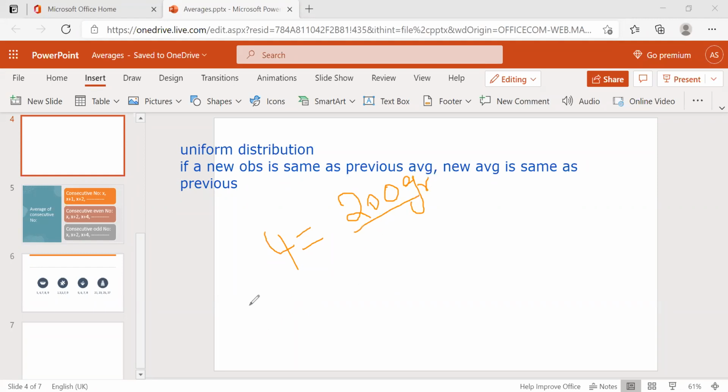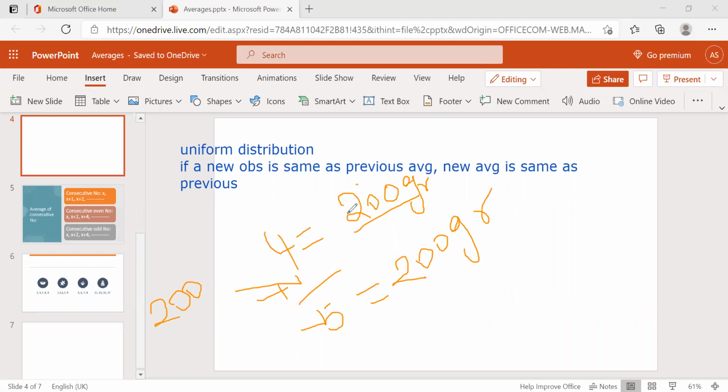Then I added one more apple, so now it becomes 5. If that apple's weight is also 200 grams, then the average of 5 apples will be 200 grams only. There is no change.